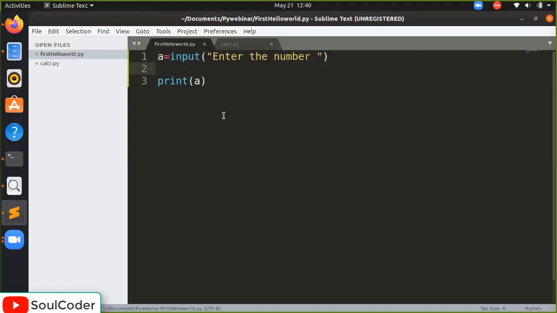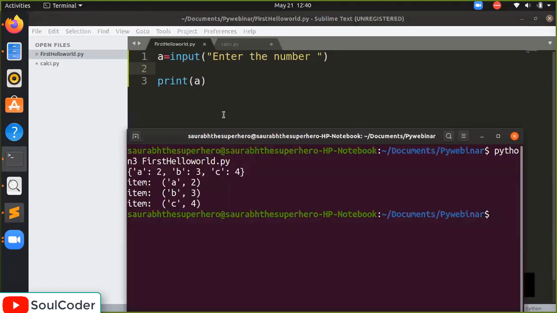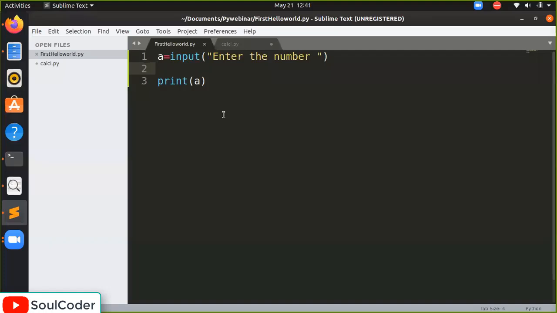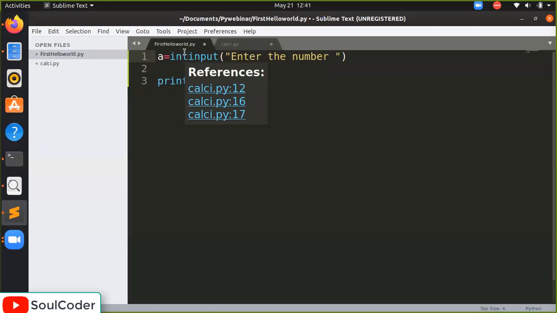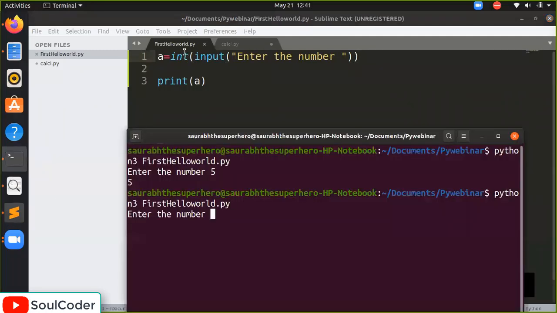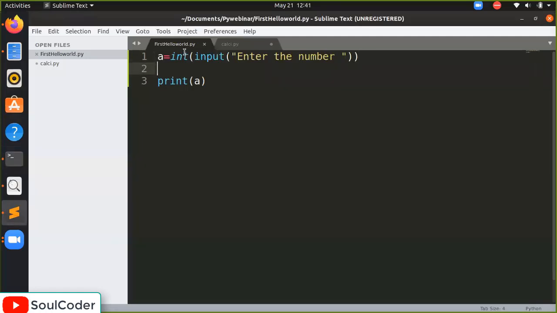Okay, so now let's try to run this program. After that we will do the calculator program. It will solve all your queries. Enter the number. I will write 5. So it gives me the 5. But there is one thing about it: it is a string. Let's see how we can convert it. In the Python 3 version, you have to write int, so this will run again. Now it is an int. So by this way, we will do the calculator program.